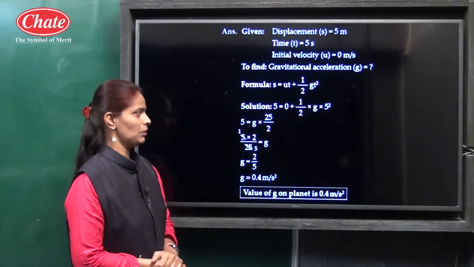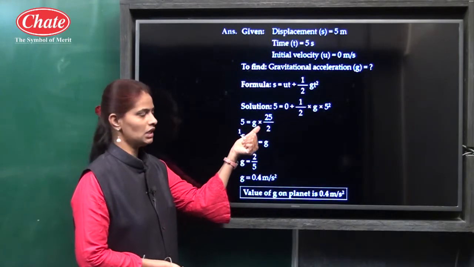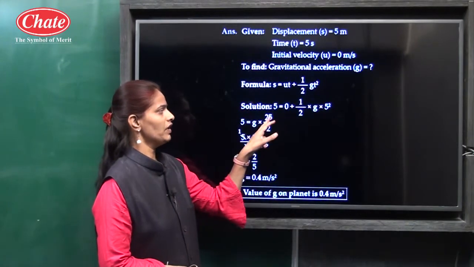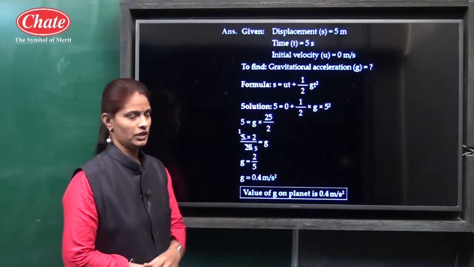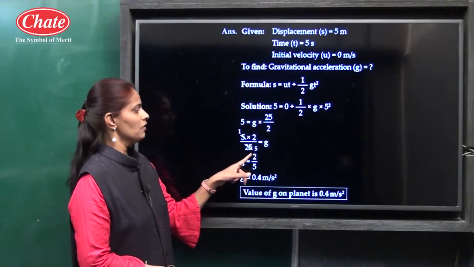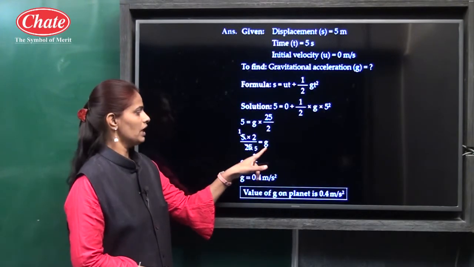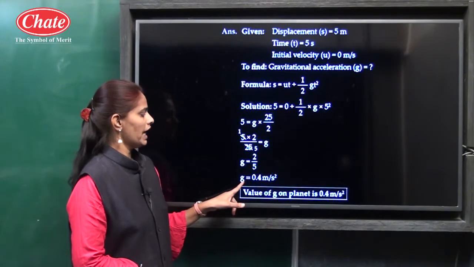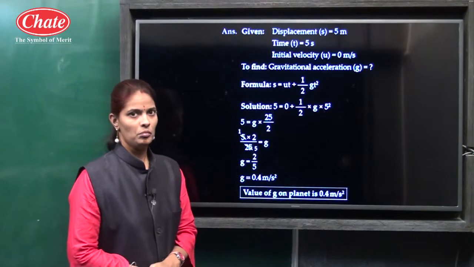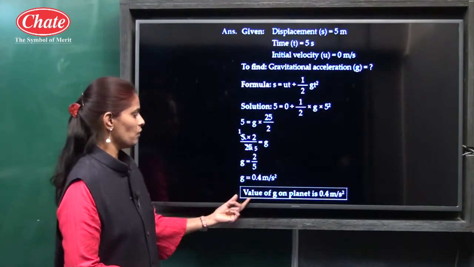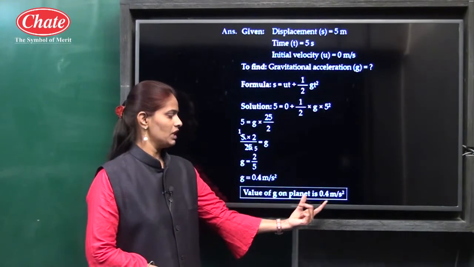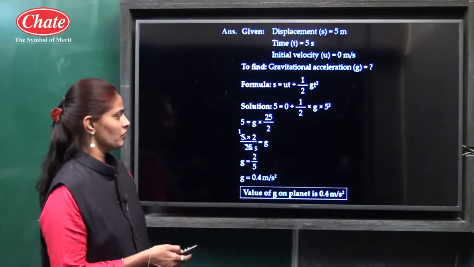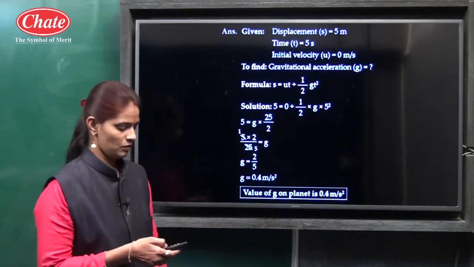The next step is 5 is equal to G into 25 upon 2. Here 5 square is 25, and that 2 is written here. So 5 into 2 upon 25, we got G is equal to 2 upon 5. So the answer is G is equal to 0.4 meter per second square. So the value of G on that planet is 0.4 meter per second square. So this is the step for solving the equation from that topic.